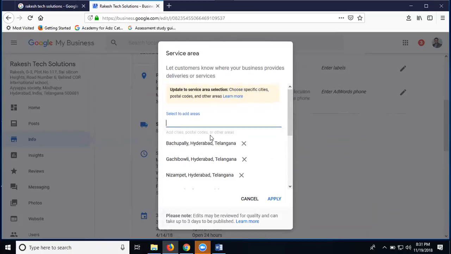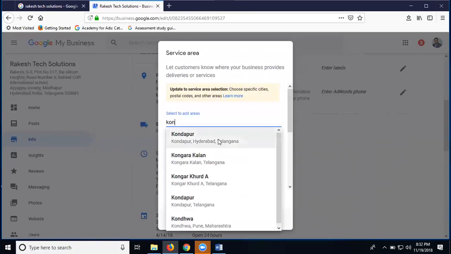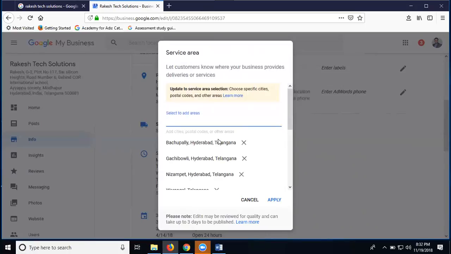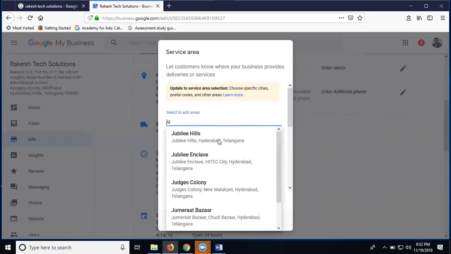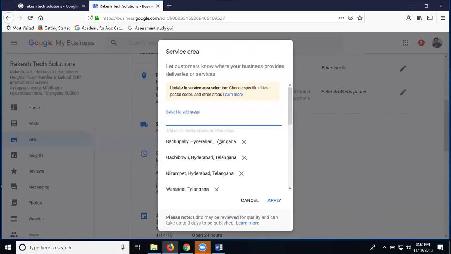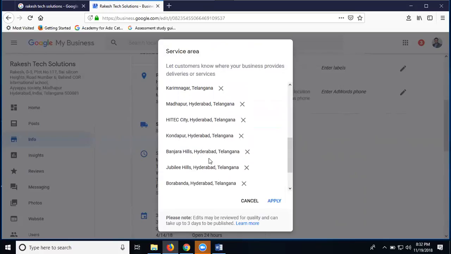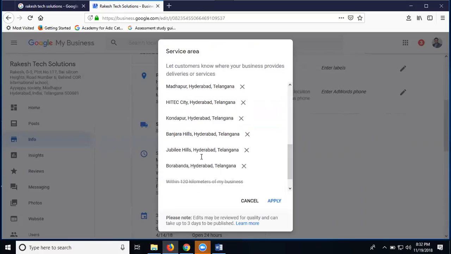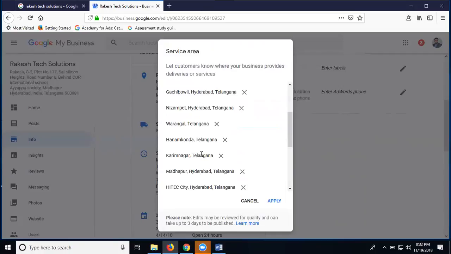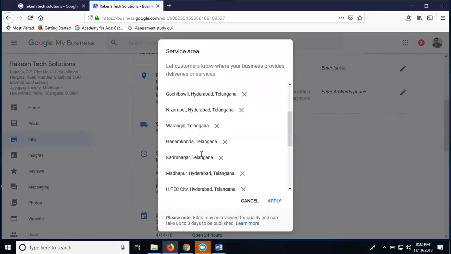Madhapur, City, Kukatpally. What are the areas I'm targeting? I'm adding the total places. Manjeera, Jubilee Hills. So nearby your location, searching for this location and removing the kilometers. Add my particular areas. These are all my area locations.